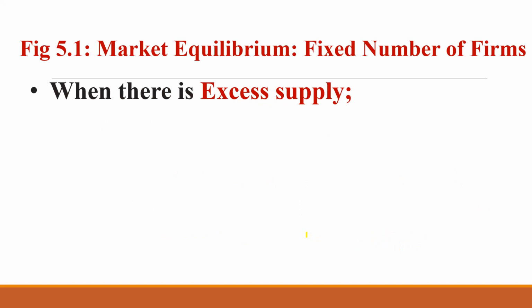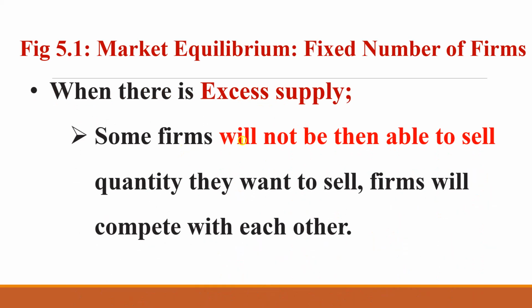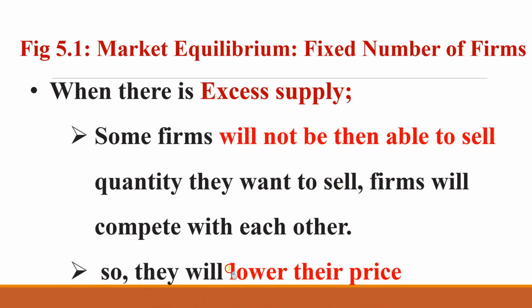And when there is excess supply, what will happen? Some firms will not be able to sell the items they want to sell. Therefore, they will compete. In the process of competing, the only way to sell their items when there is excess supply is to reduce the price. That is why in some seasons we get tomato for 2 rupees, 5 rupees per kg.